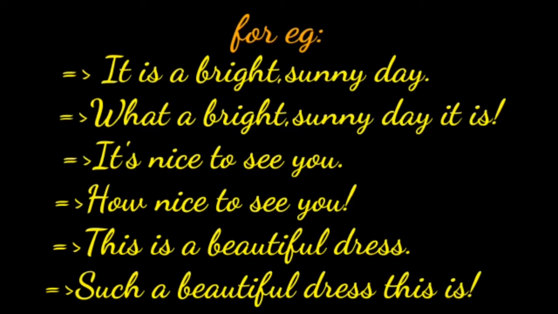It is assertive sentence. How to change to exclamatory? Such a beautiful dress this is. It is exclamatory sentence. So, we usually begin the sentence with what, how or such to make assertive to exclamatory.